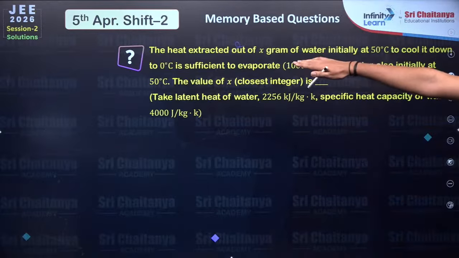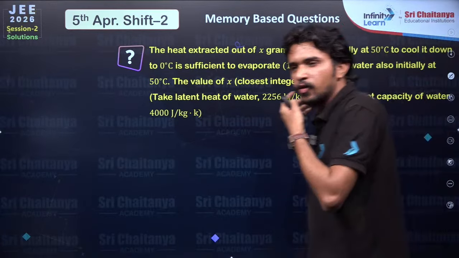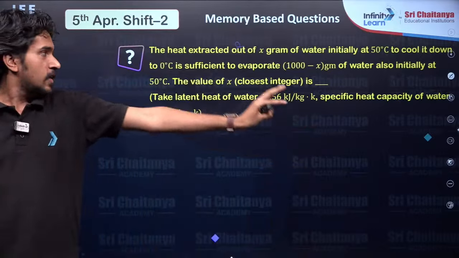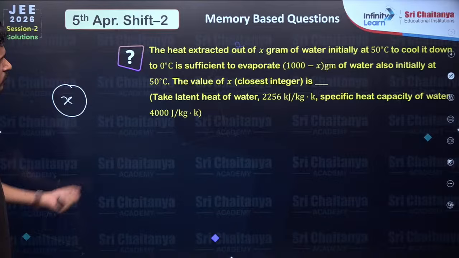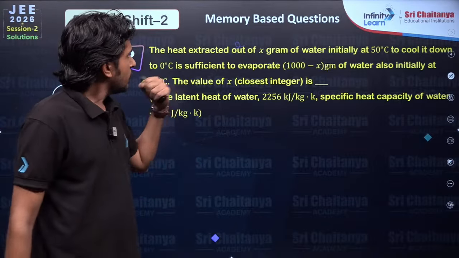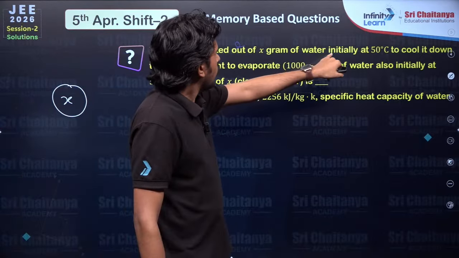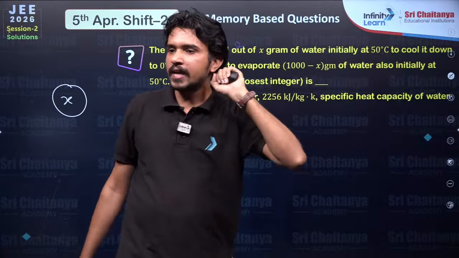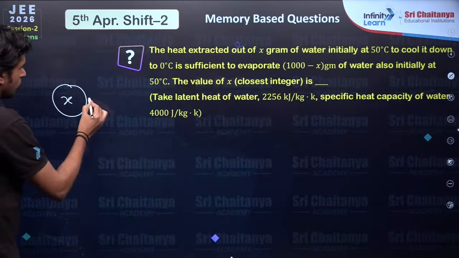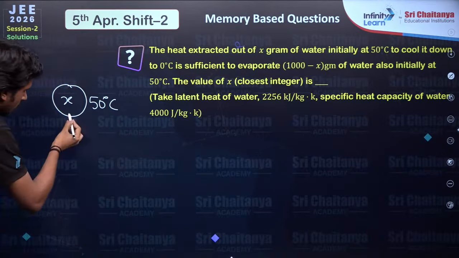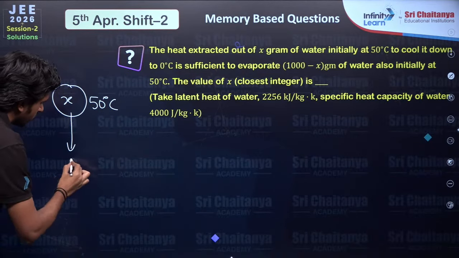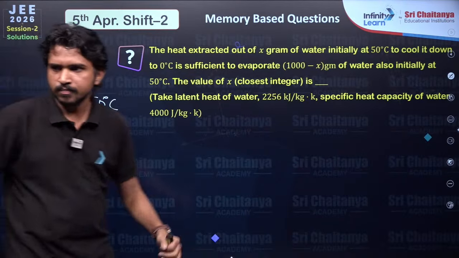Now the next problem is the heat extracted out of x gram of water. So basically we had x gram of water initially at 50 degree centigrade, and the final temperature is given as 0 degree centigrade.